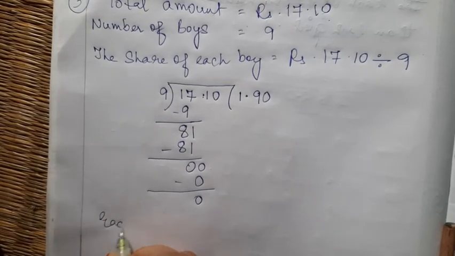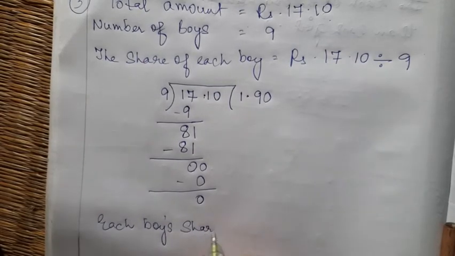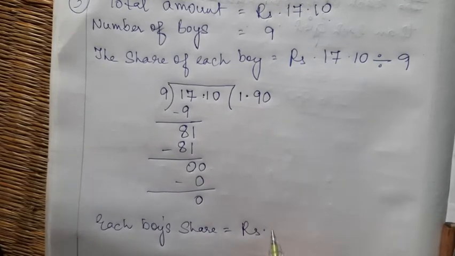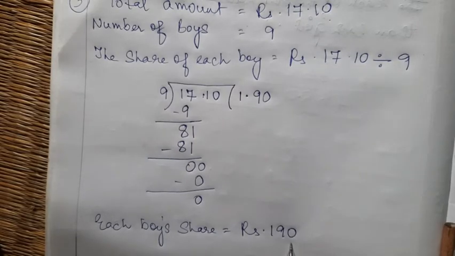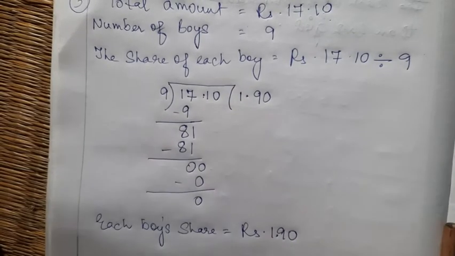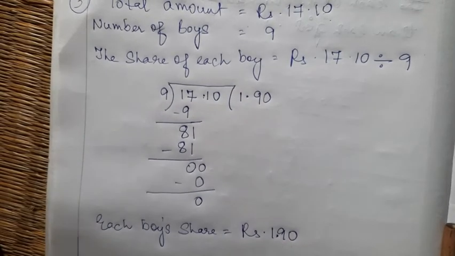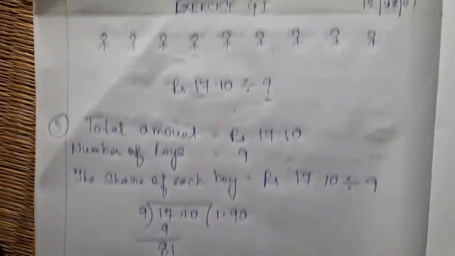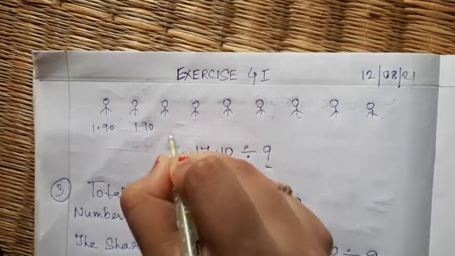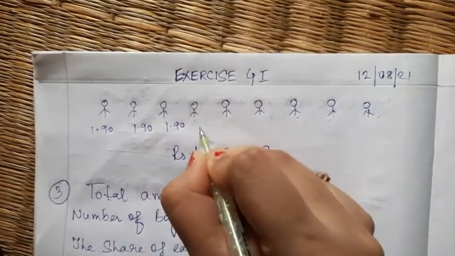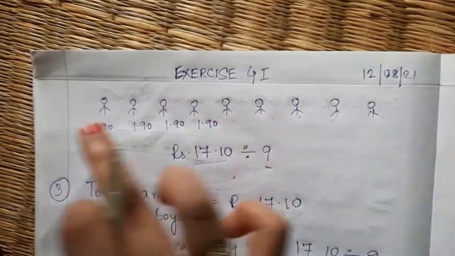So each boy's share is equal to rupees 190. Each boy's share is equal to rupees 1.90. See, I was making a mistake. You don't ever forget to put the point. So 1.90 is the share of each boy. So here in this picture he will get 1.90, he will get 1.90, he will get 1.90. So like this, each of these boys will get 1.90.